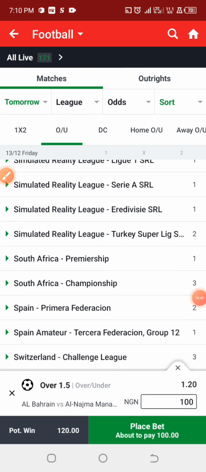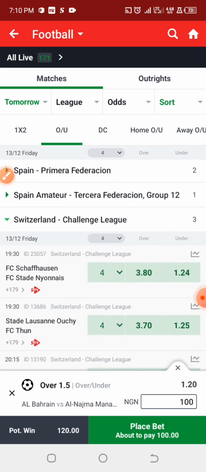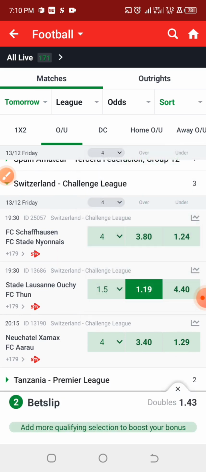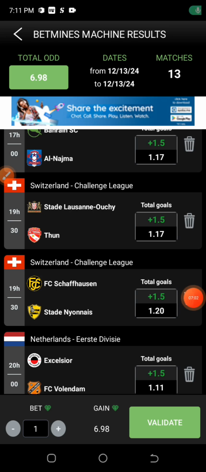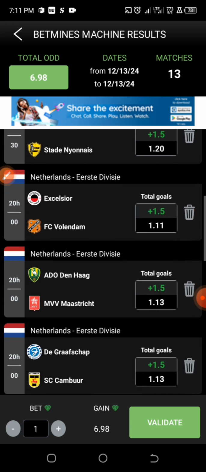Switzerland. Alright, so we have the game here, and the odd for the 1.5 goals is around 1.19 odd. Alright, so now moving forward to the next predictions that this particular app generated for us, and we are going to select some other games from it, and mostly the rest will be under the Netherlands second league.